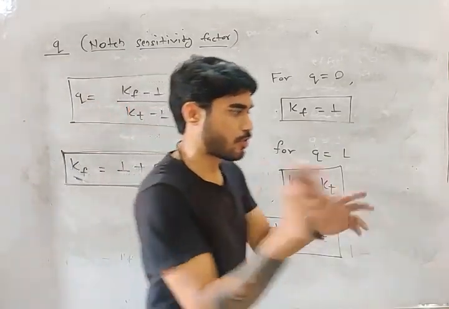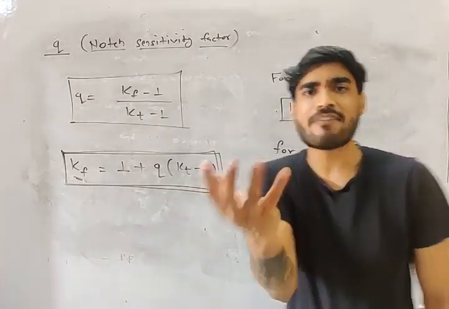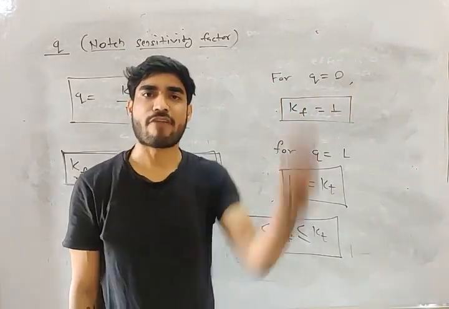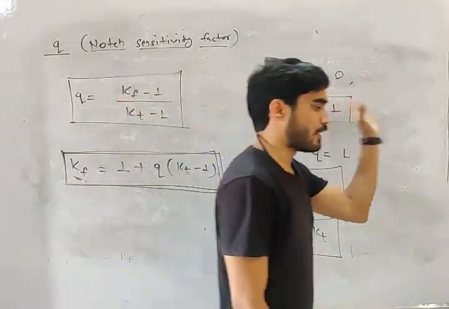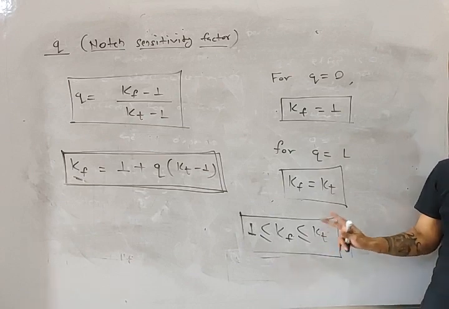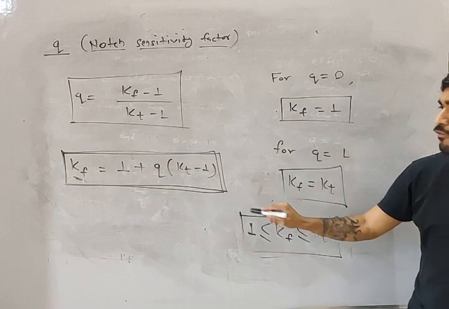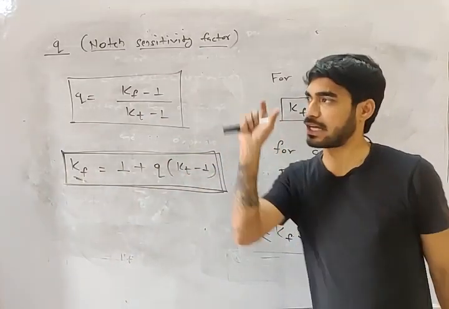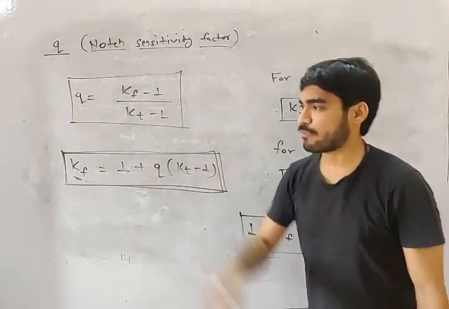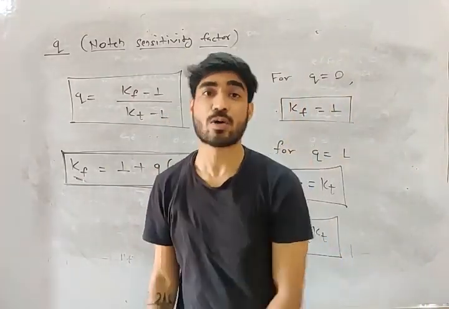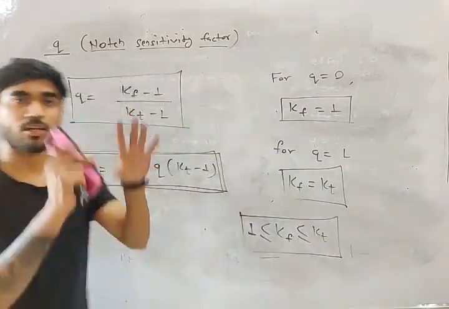Do you understand how Kf is found and why we are calculating Kf? Because if Kf is more, endurance strength will be less. So we can find the value of Kf using these two values. We will calculate Kt from the graphs and we will find the value of Q for the material. For every material there is a fixed value of Q. If you know these two values, you can calculate Kf, and if you know Kf, you can calculate the actual endurance strength of the material. Do you understand this much?